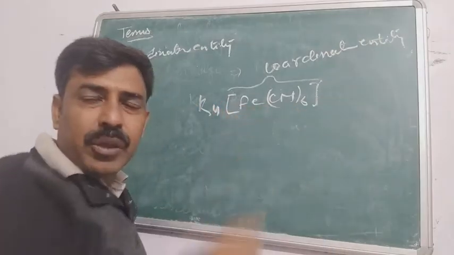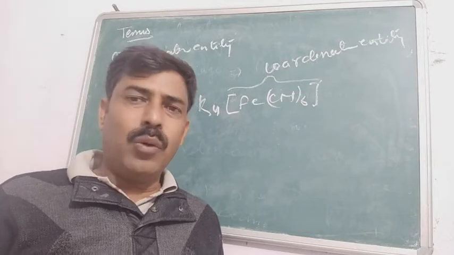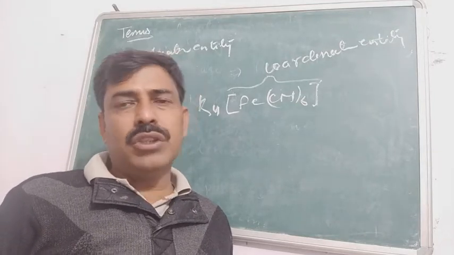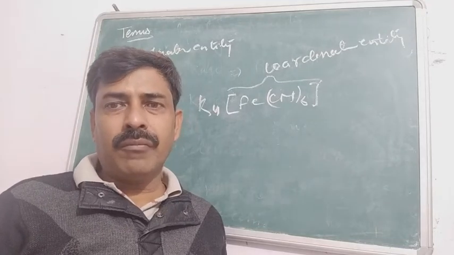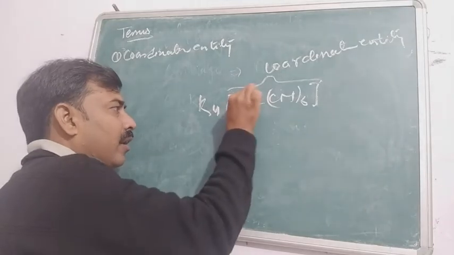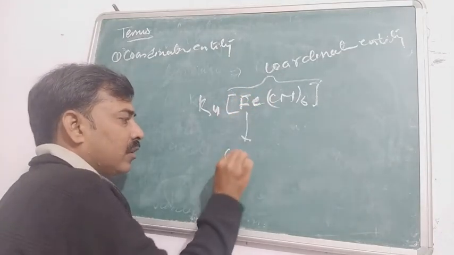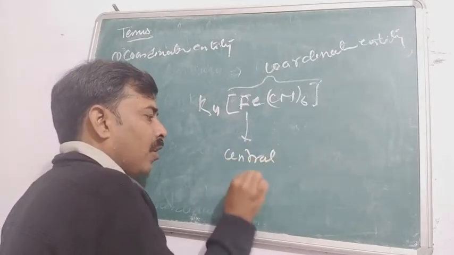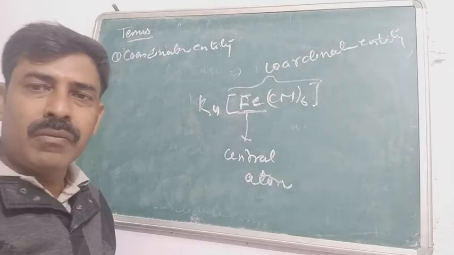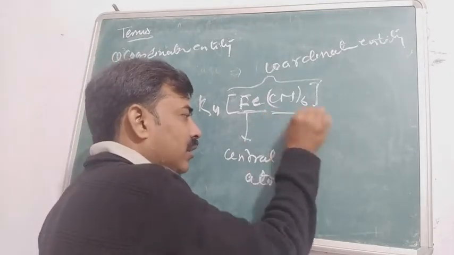And all the bonds in between iron and cyanide are coordinate bonds. इसमें कोई भी कोवेलेंट, कोई भी आयनिक बॉन्ड नहीं होता, सारे के सारे कोऑर्डिनेट बॉन्ड ही होते हैं. So this is called the coordination entity. In this coordination entity, the first element here, iron, Fe, is called the central atom. तो हम इसे कहते हैं central atom. And all the species other than the central atom are called ligands.